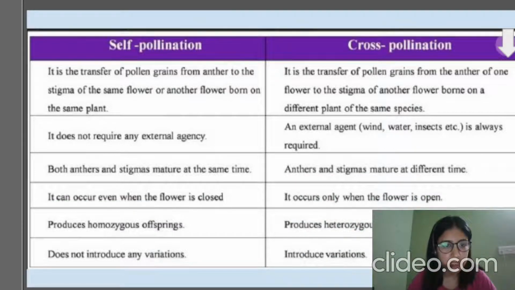And the last point is that self pollination does not introduce any variation. The plants that undergo self pollination are not introducing any kind of variation. Why is there no variation in case of self pollination? Because nothing new is coming. The combination of the anther and stigma, or the nucleus inside the ovule, they are of the same plant. Nothing new is getting inside, right?